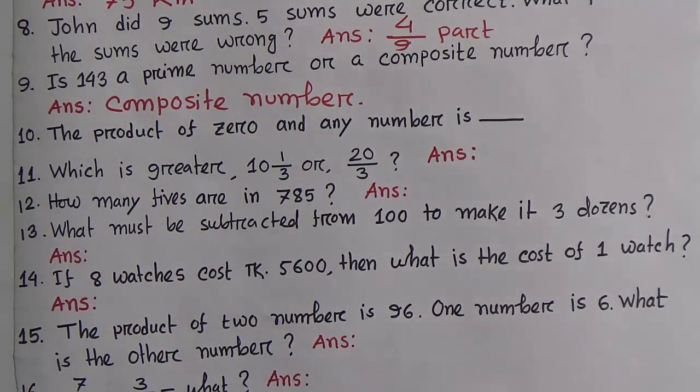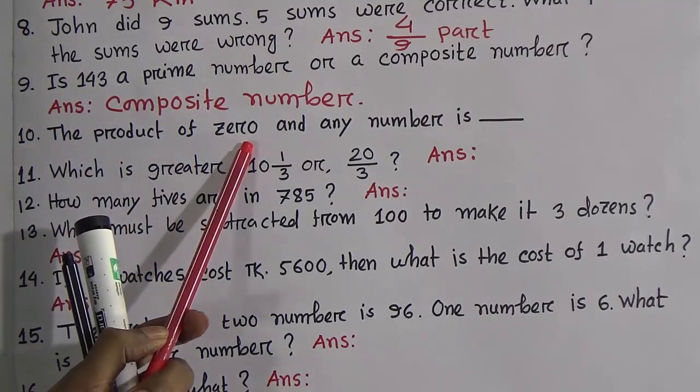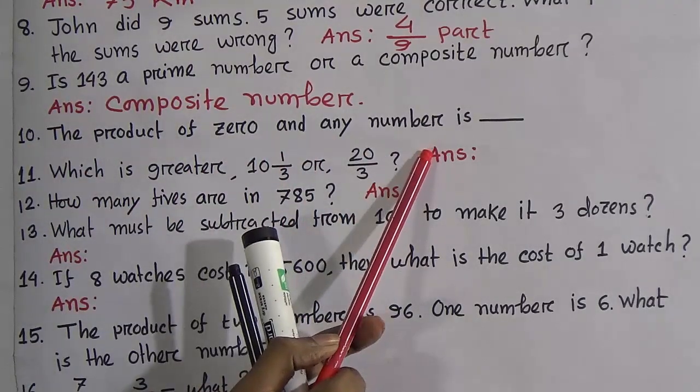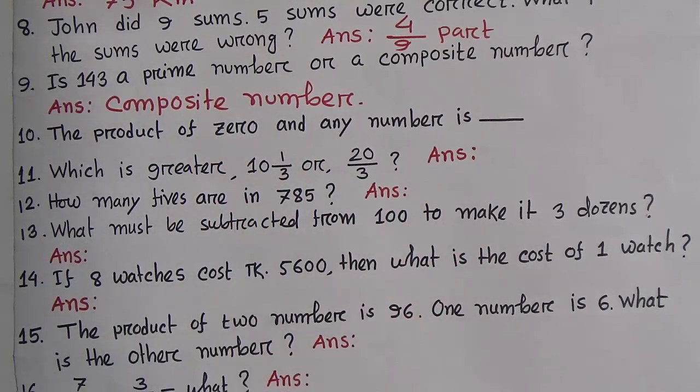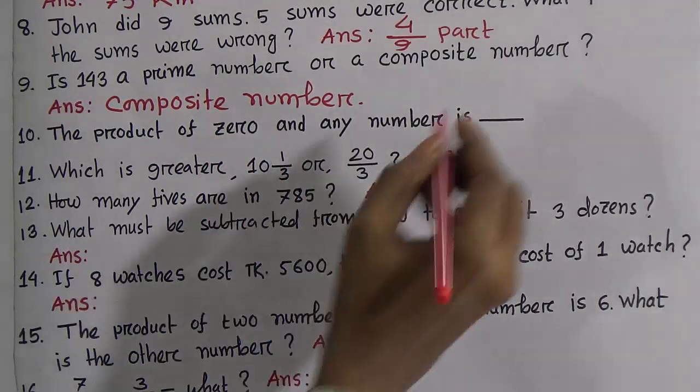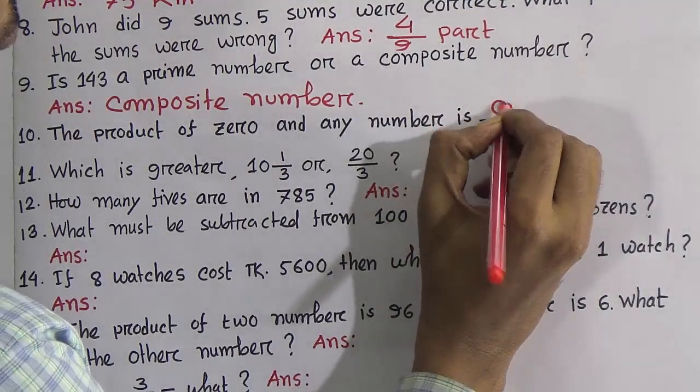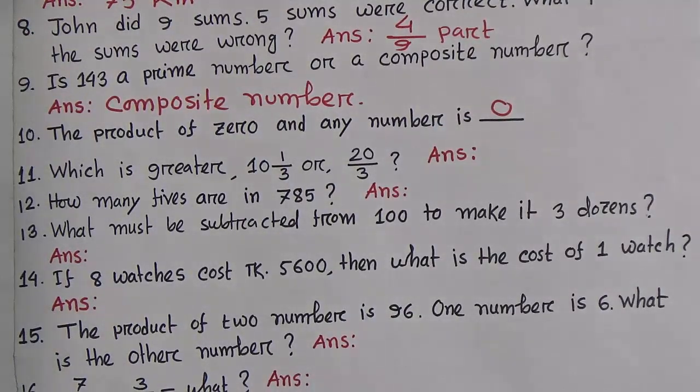Now question number 10. The product of 0 and any number. The product of 0 and any number. This is equal to what? 0. Right, here 0. If you multiply 0 with 5, then our result will be what? 0.